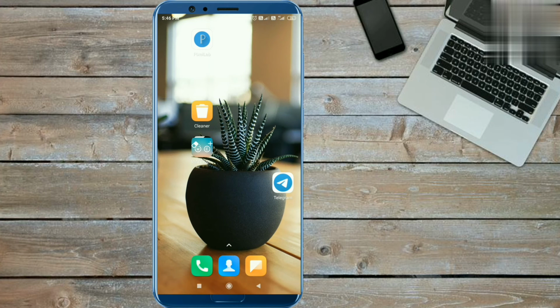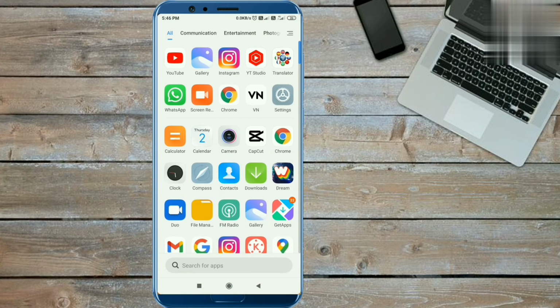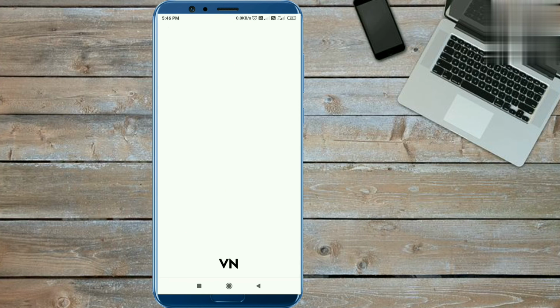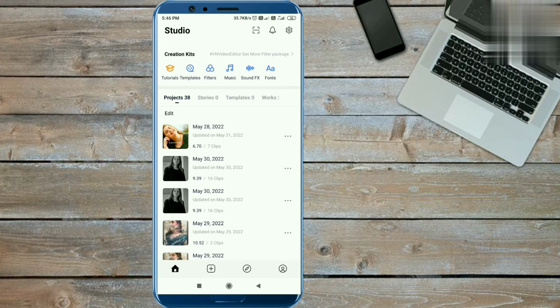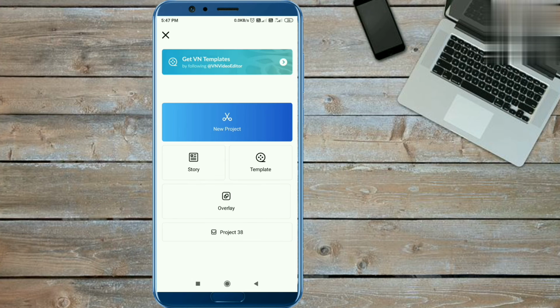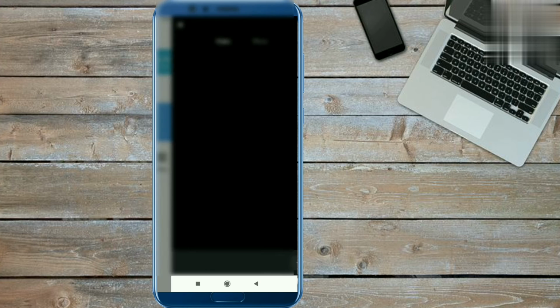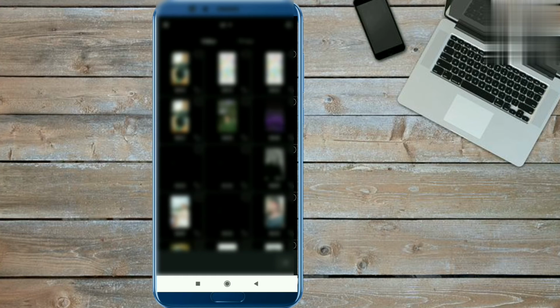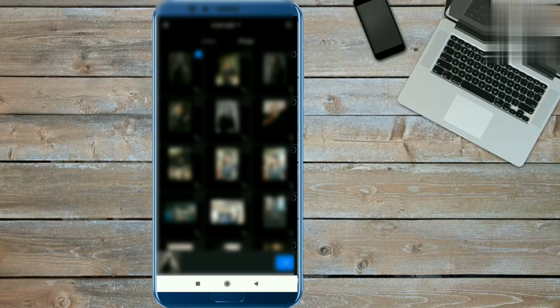So guys, first you need the VN application to edit this reel. The VN app is easily found on your Play Store, okay? When you open this app, you will get an interface like this. Guys, you need 4 photos to edit this trend. To import the photos, click on the plus icon and click the new project option. Select the 4 photos from your phone library, okay?